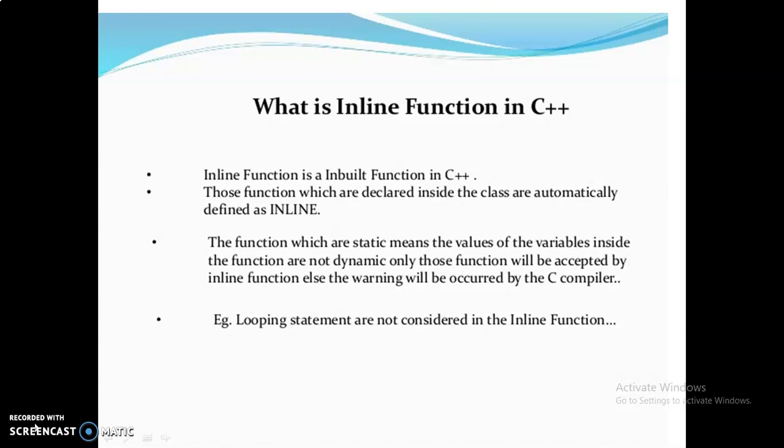The inline function is mainly used for small programs, for small codings only. It is easy to make a function inline. All we need to do is to prefix the keyword inline to the function definition. All inline functions must be defined before they are called.